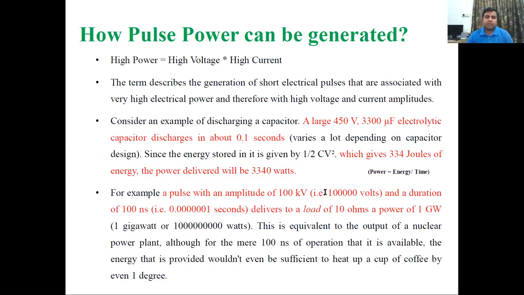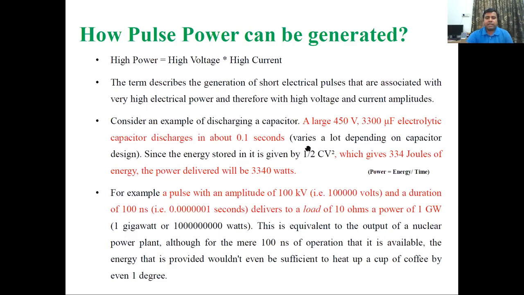For example, we will see how huge power can be generated. Say one capacitor of 33 microfarad is there, and we have applied 450 volt across it, and it discharges in 0.1 second. This will depend upon the various charging and discharging parameters and the capacitor design.